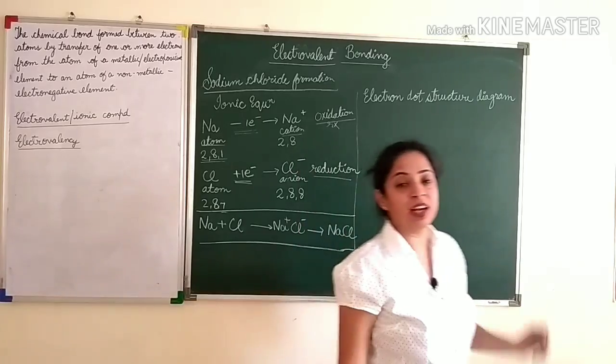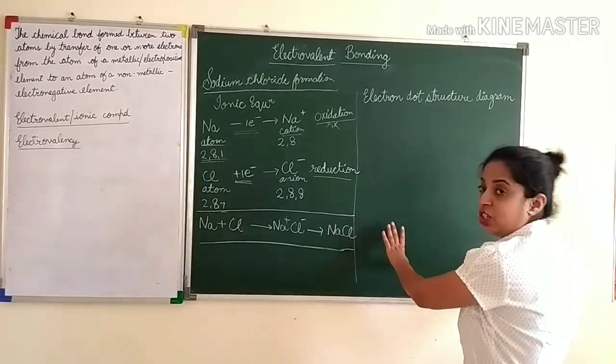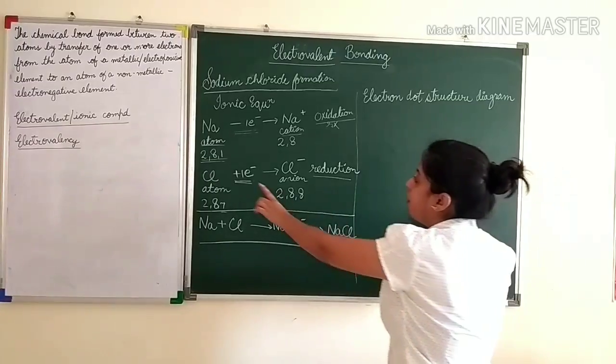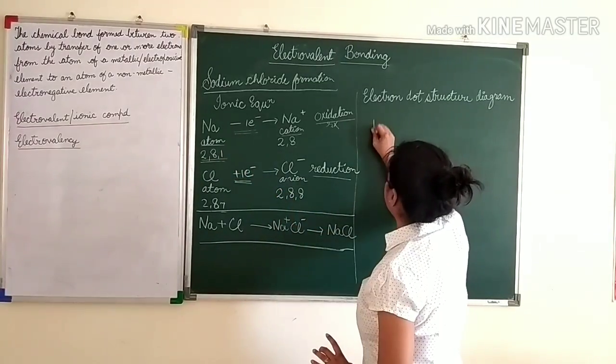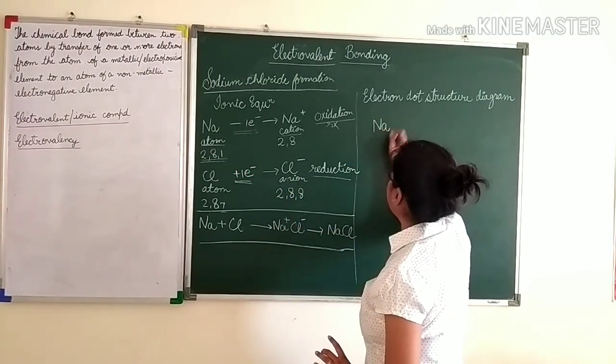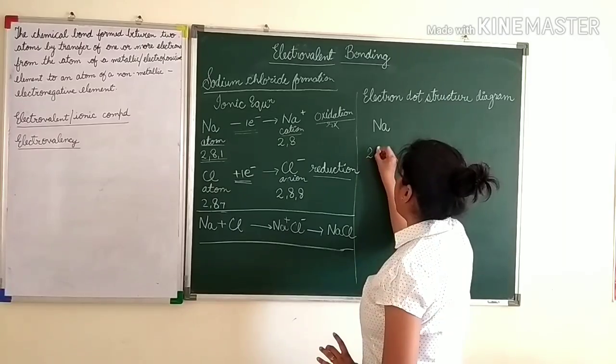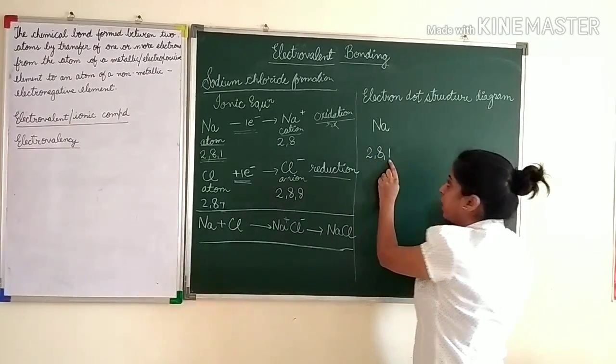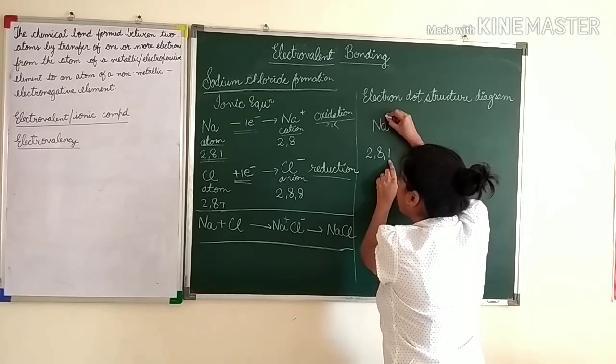Okay. Now the electron dot structure diagram. Pay attention here. For the same thing we are writing the electron dot structure diagram. First of all we will take sodium. Okay. We write sodium here. Okay. Now sodium is 2,8,1. Right. So one electron in the outermost shell. We have to show that one electron here.